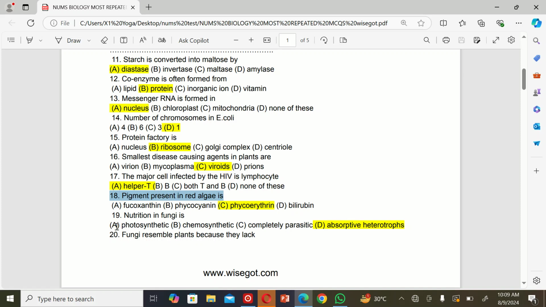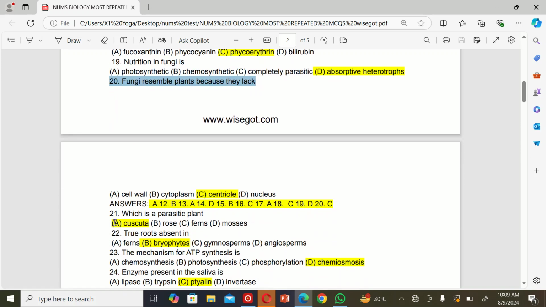The next MCQ is: nutrition in fungi is A. Photosynthetic, B. Chemosynthetic, C. Completely parasitic, and D. Absorptive heterotrophs. The correct option is D, absorptive heterotrophs. The next MCQ is: fungi resemble plants because they lack A. Cell, B. Cytoplasm, C. Centriole, and D. Nucleus. The correct option is C, centriole.